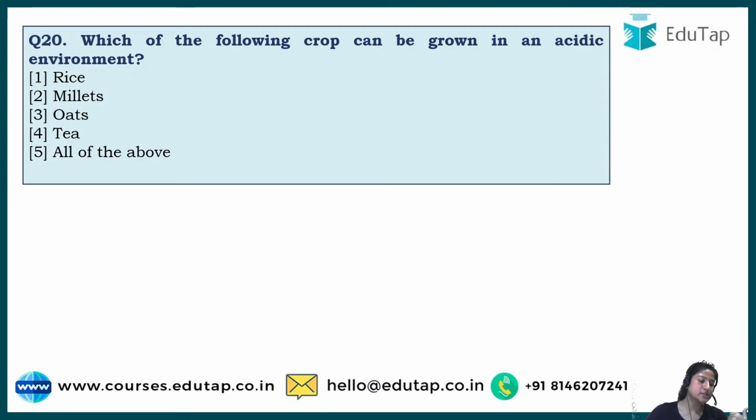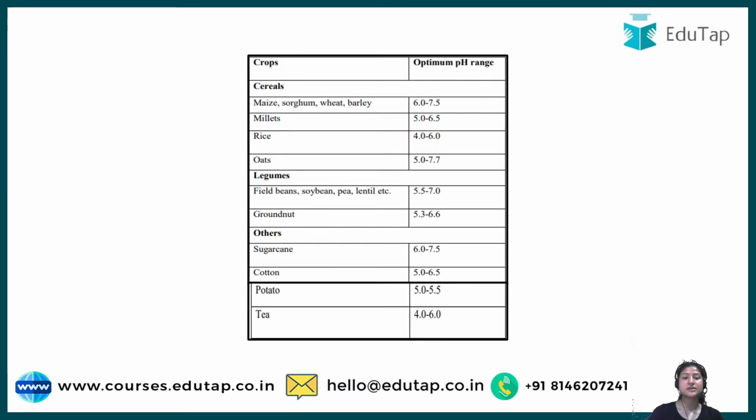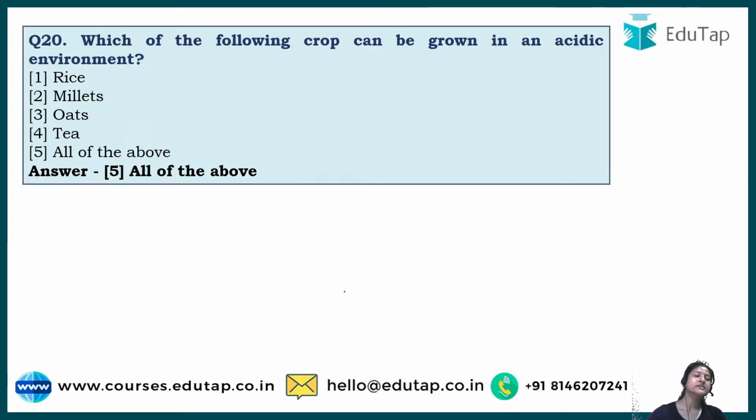And you have to guess, everybody is saying all. I guess the preparation is really good, because the answer is option number 5, that is all of the above. So here's a particular table given here. You can find it on the PDF also, which I'll provide in the Telegram channel. Here the optimum pH range of different cereals or crops has been given. The options I had taken were from these only. We had tea. What else did we have? We had rice, millet, oat.